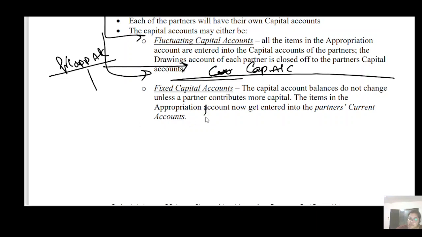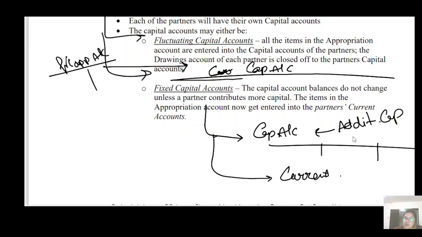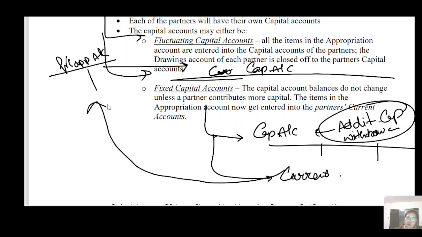In fixed capital account, you have to prepare 2 accounts. First is your capital account, the other one is your current account. In the capital account, what you need to record? Additional capital, and whatever capital the partner withdraws, you have to record that much. And in the current account, again you have to record the items related to your P&L appropriation account.